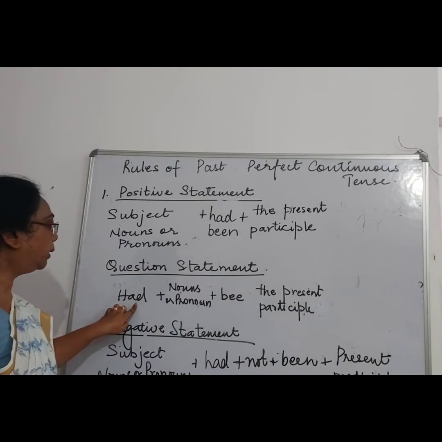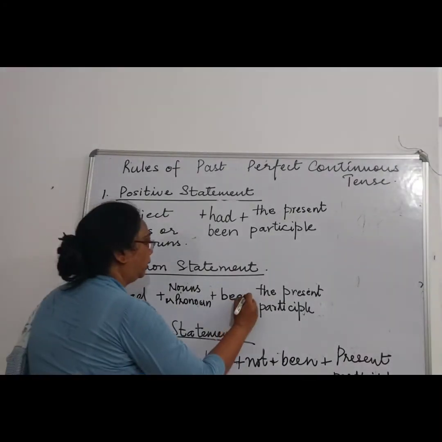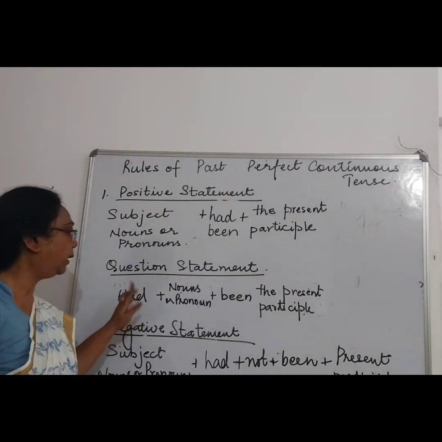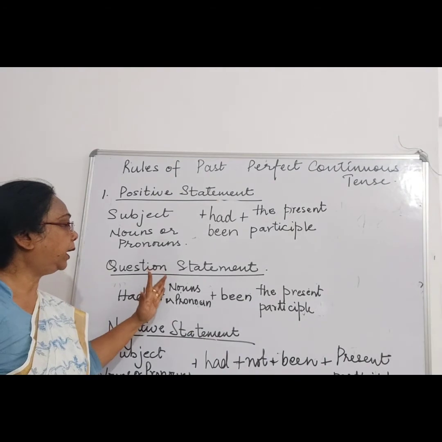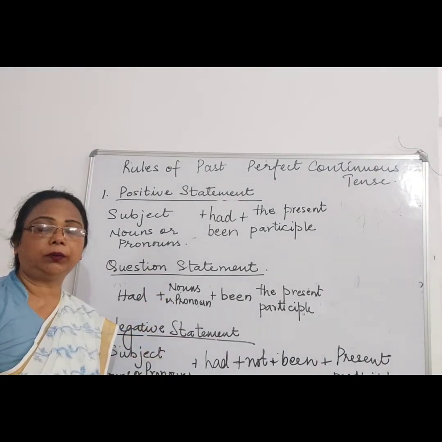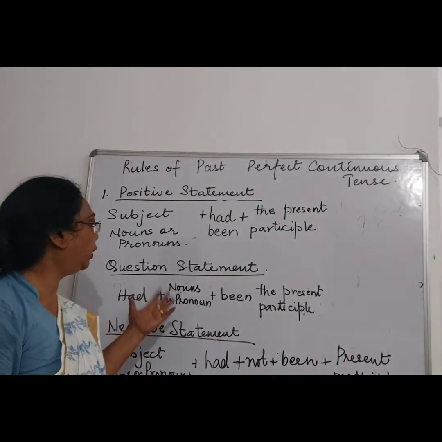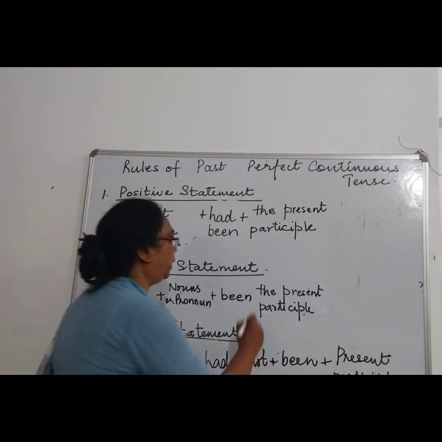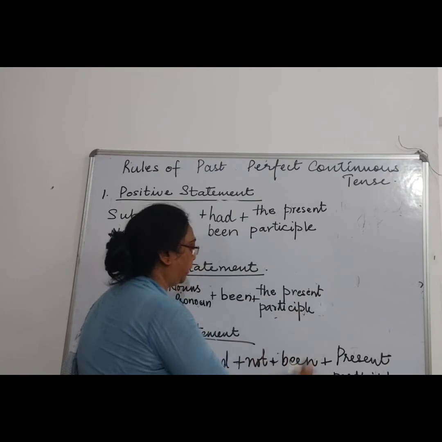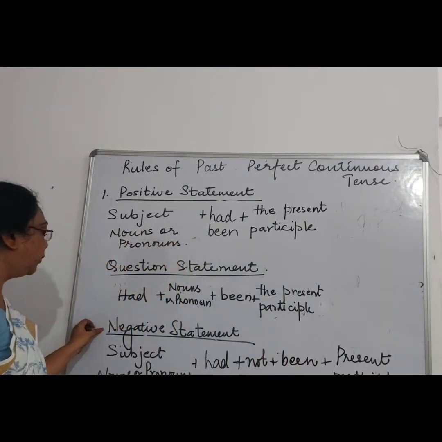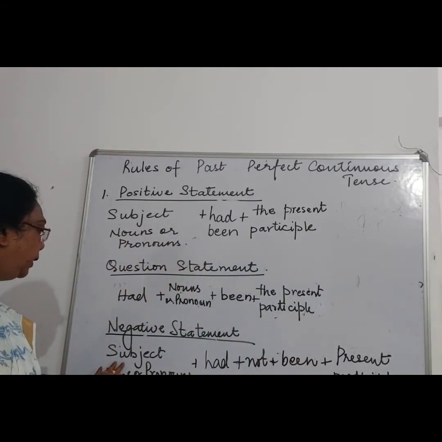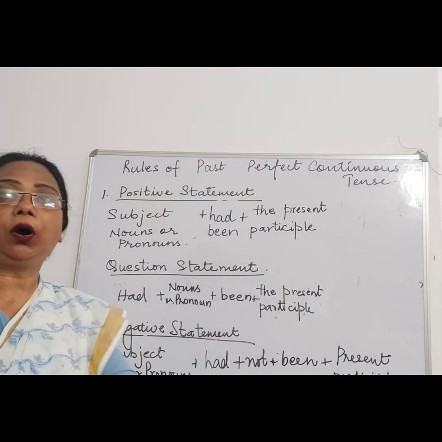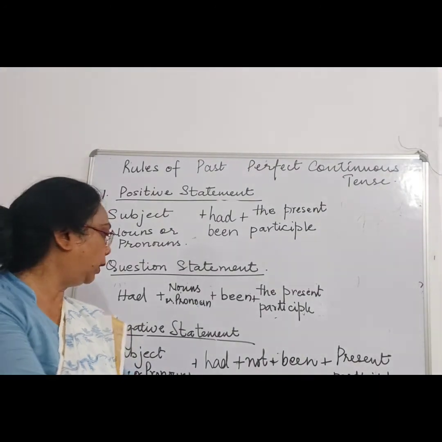Again, had will be added over here. Right. The statement will start with had. Then the subject, whether they are noun or pronoun, singular or plural. With that you have to add been, and then the present participle. Next is for the negative sentence, the subject, whether noun or pronoun, singular or plural.